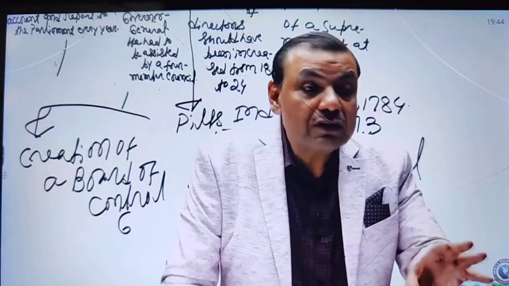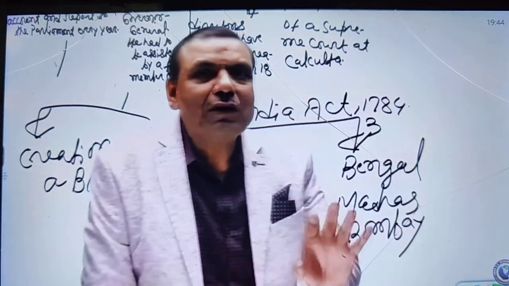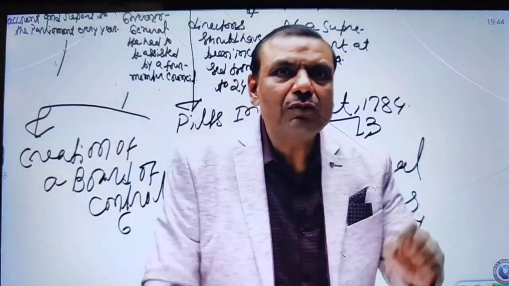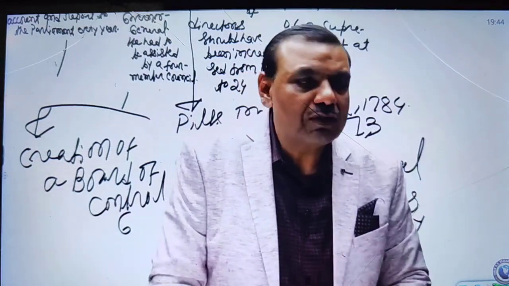No, Governor General was the company's employee. Board of Directors was employing Governor General. Board of Control in British Parliament was simply supervisor. Governor General was being appointed by the Board of Directors, and Board of Directors was the company's management. The Parliament simply supervised the activity of the company.